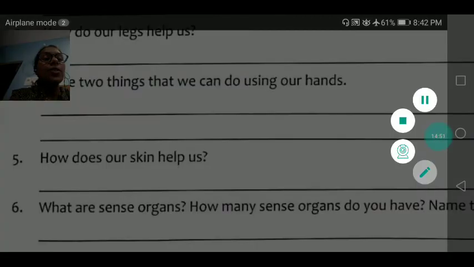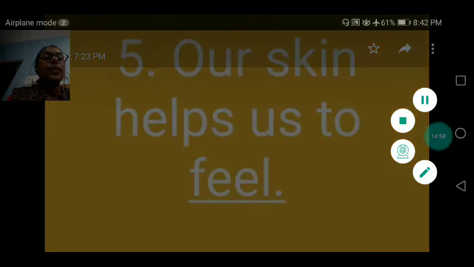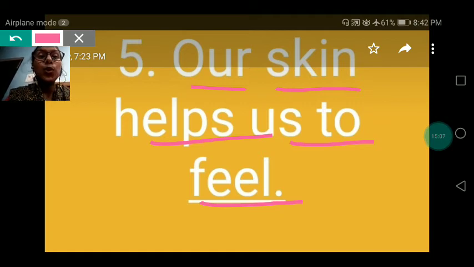How does our skin help us? Our skin helps us to feel. Our skin helps us to feel that the thing is cold, hot, rough, smooth, hard, soft, etc. Yes, our skin helps us to feel.